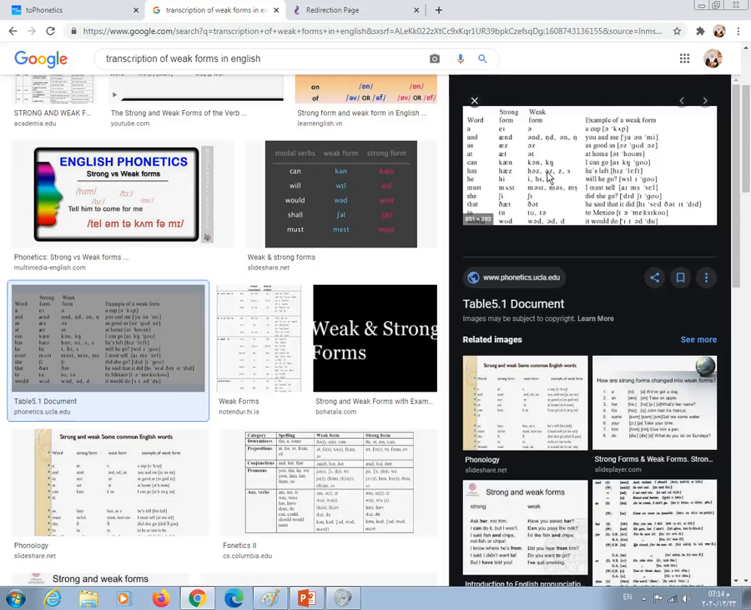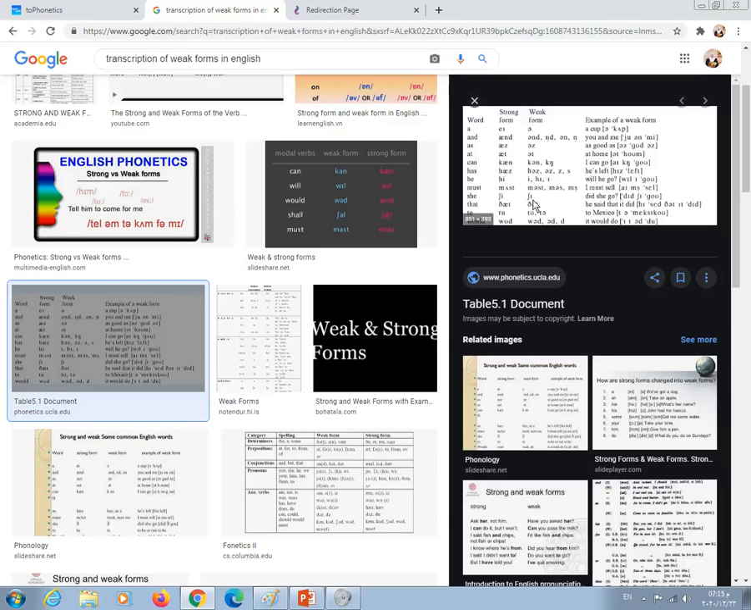Has, is. You can drop the h altogether. So you say, instead of saying has, as z. Okay. He, it could be e. Must, it could be must when we use the weak form. She.